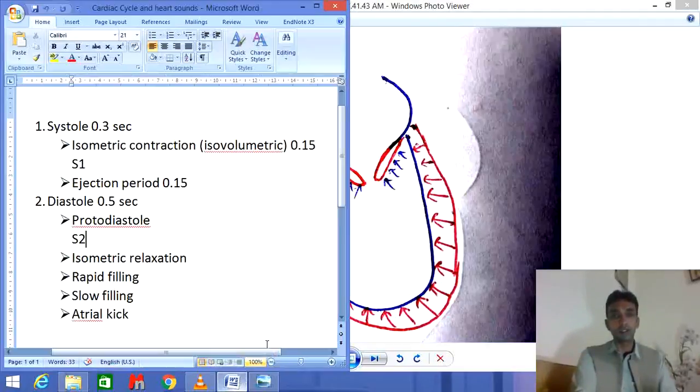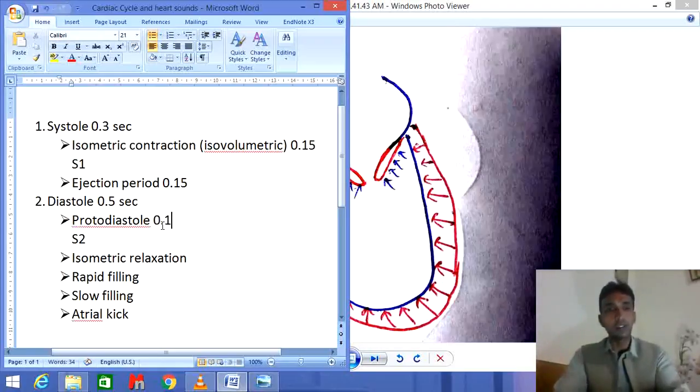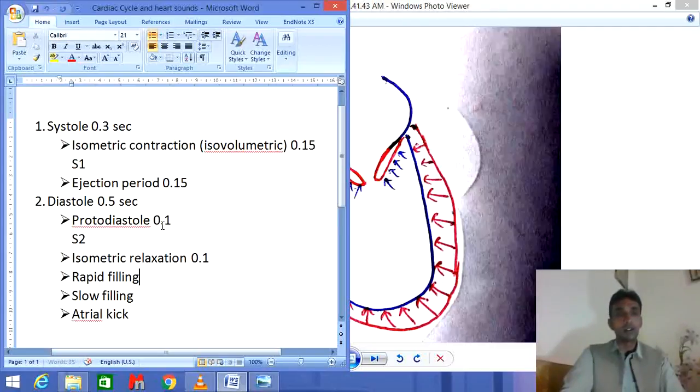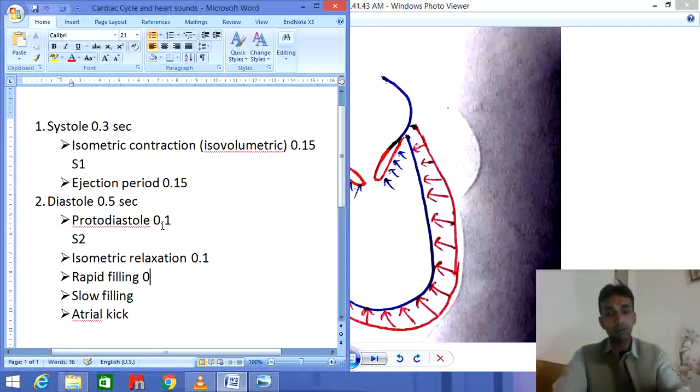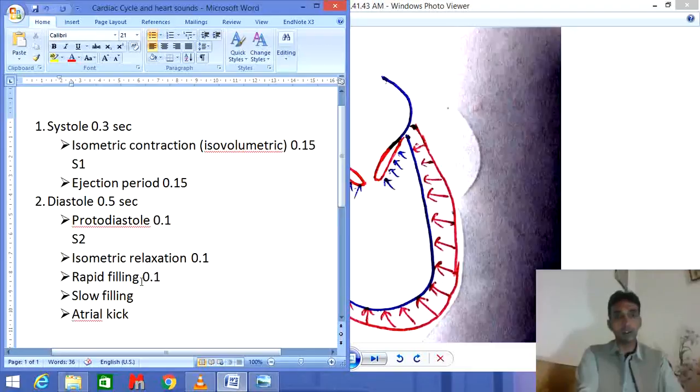But in this complete cycle you will also learn that the protodiastole takes about 0.1 second. The isometric relaxation takes 0.1 second. During rapid filling of the heart, it takes 0.1 second.